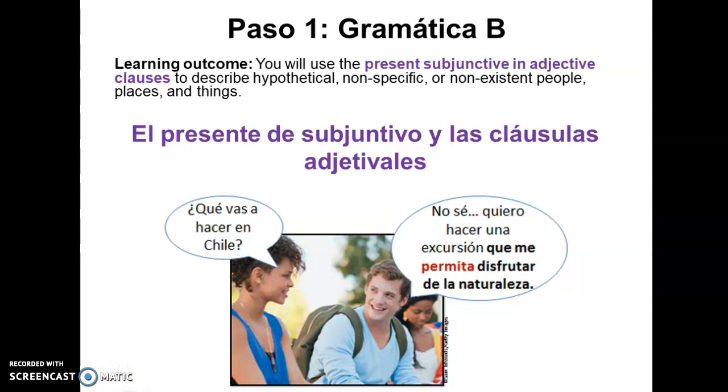Hola chicos, so today we will discuss the second concept of this chapter, which is the present subjunctive in adjective clauses. So now we're going to combine what we've been doing lately, learning about the present subjunctive, with the adjective clauses that we just learned in the previous lesson. We use this to describe hypothetical, non-specific, or non-existent people, places, and things. So that's the idea behind it. We use the subjunctive every time that there's no certainty.